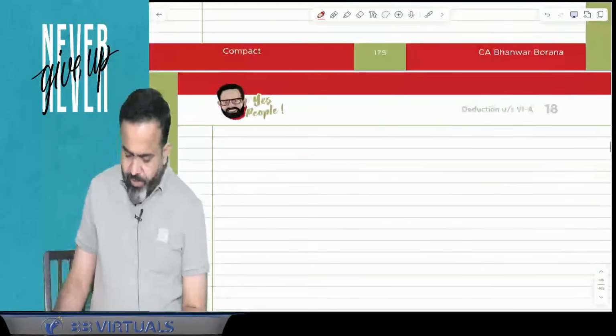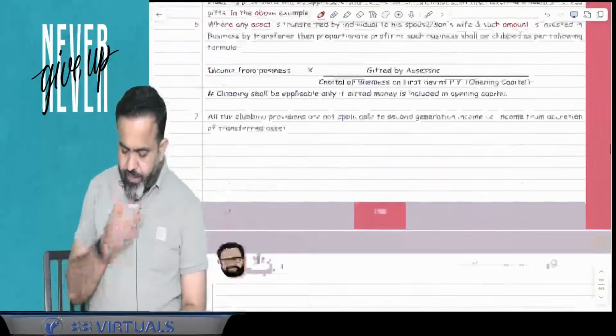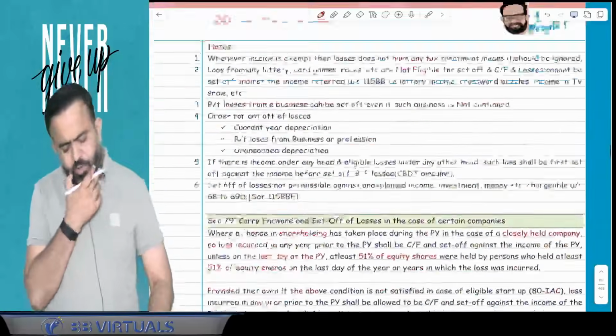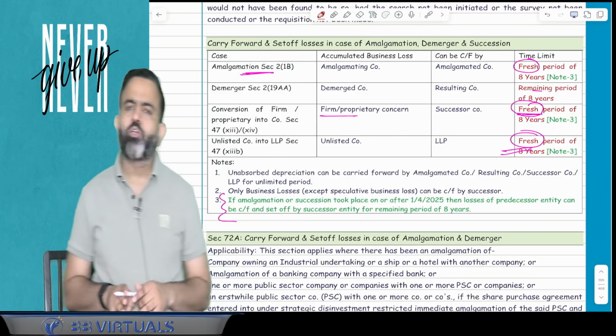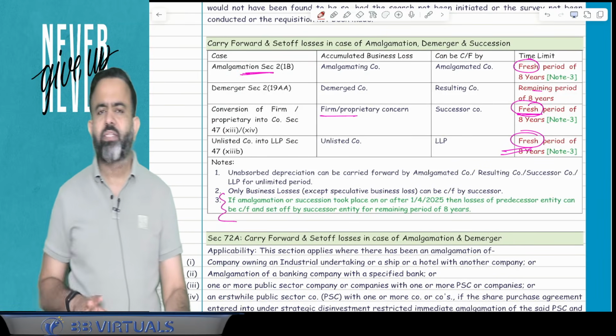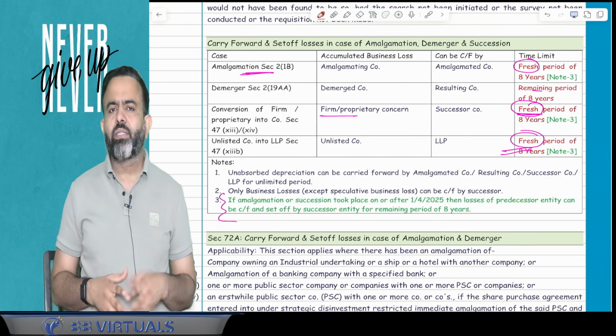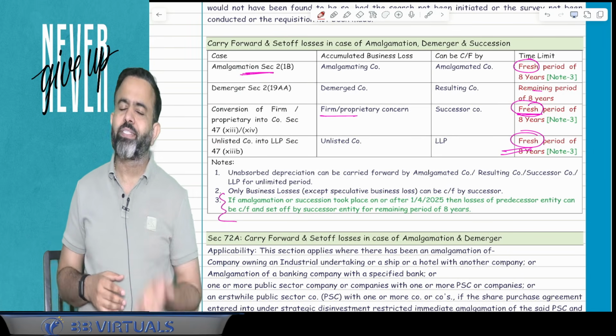After the deduction topic, guys, in clubbing there is no change. In set off and carry forward there is one change. Now guys, if you remember, in set off and carry forward, normally if you incur a loss, then who will set off and carry forward? Only you will set off and carry forward.